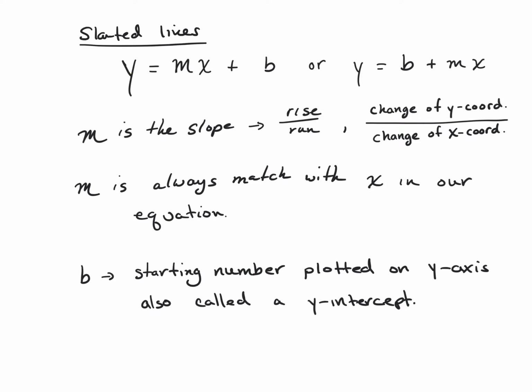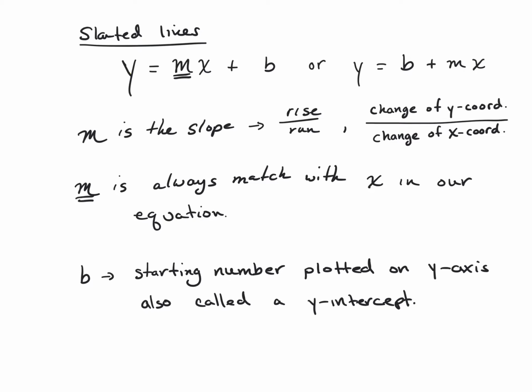First of all, let's talk about what the variables represent. So the number that is always matched with x, the m, has a name, and its name is called the slope of a line. So it's not going to be a variable m, it will be a number. And slope, as we've talked about in the past, the slope of a line is defined as the rise over the run. Now the rise is the change of the y-coordinate, so it's how much you're going to change your y-coordinate, and the run is how much you're going to change your x-coordinate.